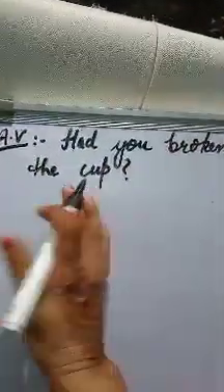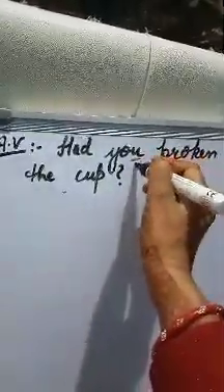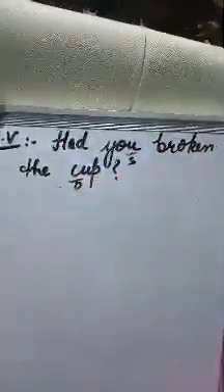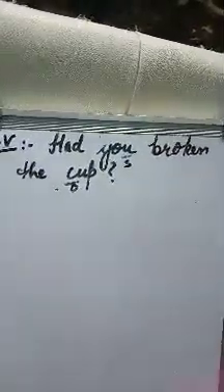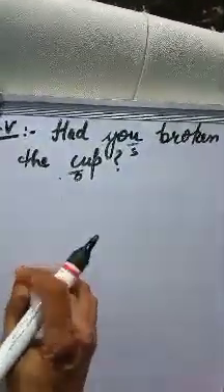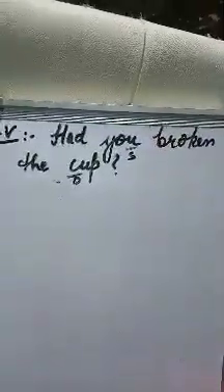Had you broken the cup? Here in this sentence, you is subject and the cup is object, had is helping verb, and the sentence remains interrogative in passive voice also.